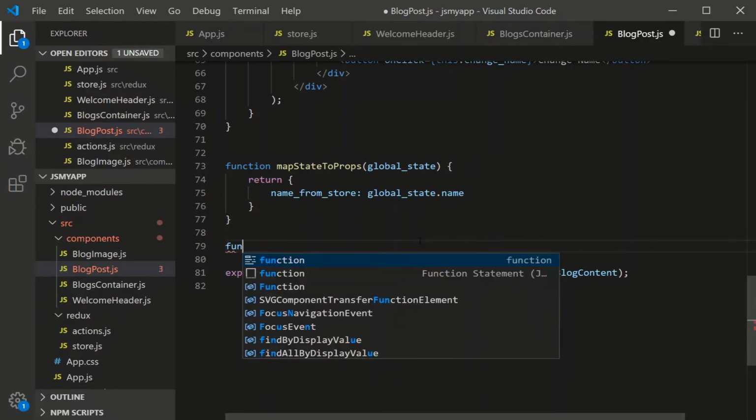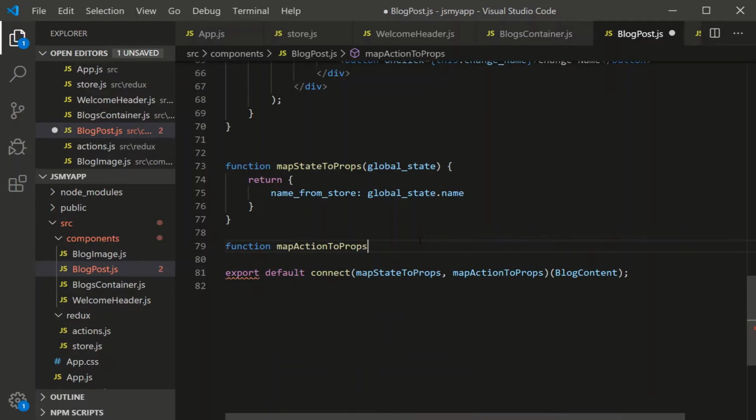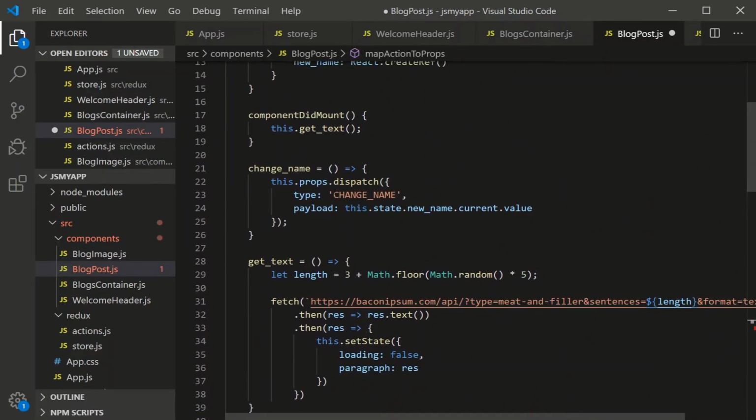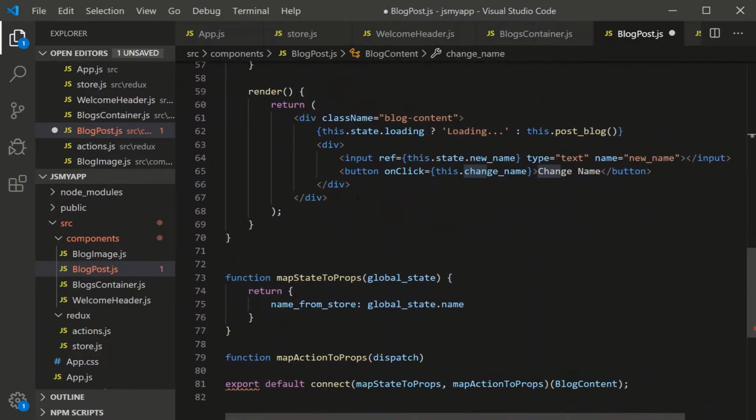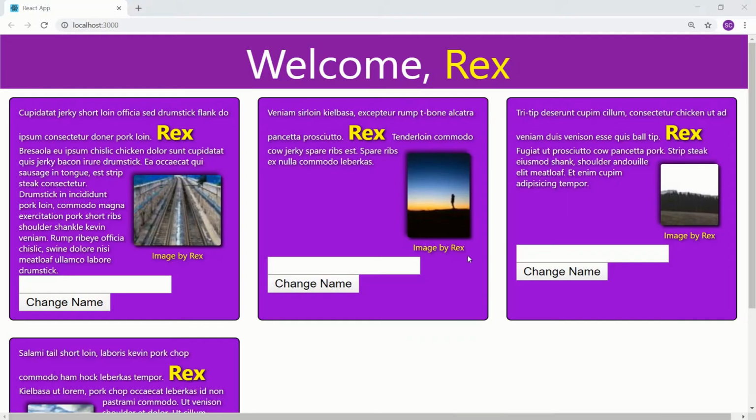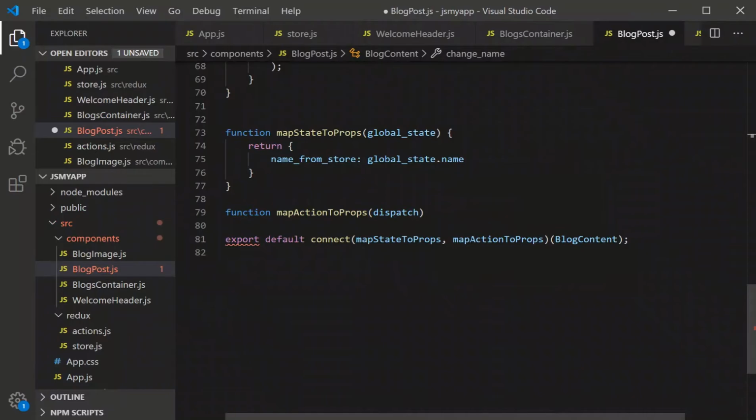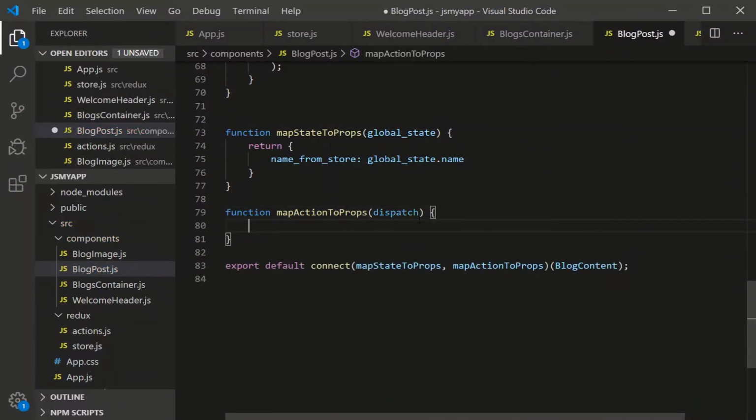So we're going to say function mapActionToProps. Just like the first argument, where connect gave it a global state, the second argument right here, connect gives us a dispatch, the very same dispatch we use up here. So what's the whole point of this? Without the second argument, our app was working just fine. We could change the name, we could change the global state. Why do we even need to bother with the second argument? Well, let me just close this off. And this is going to return an object, which we'll get to in a second.